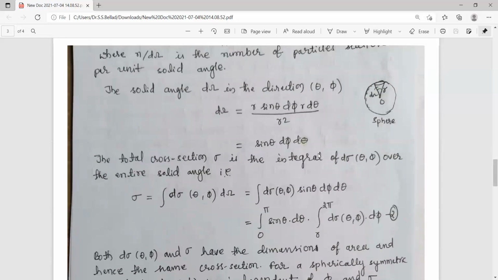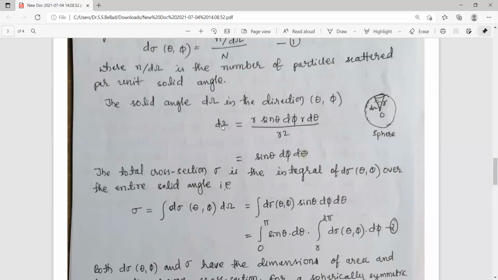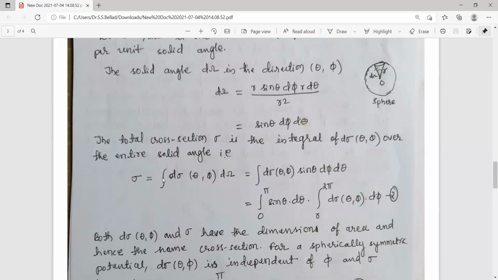So this is the differential cross section, which means it is some small area. This is the small area of the total area, which is held perpendicular to the direction of propagation of the incoming particles. But we want the total cross section, meaning the whole cross section area coming under this sphere, which is actually πr square. So that is called the total cross section area.